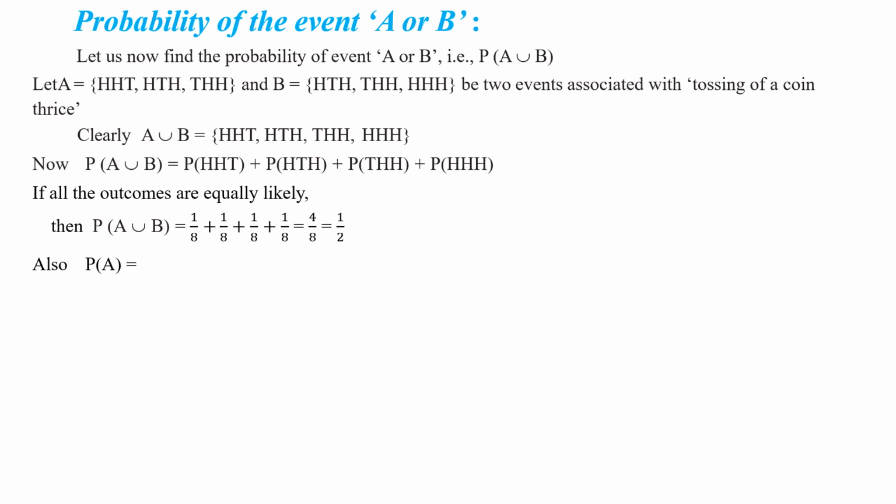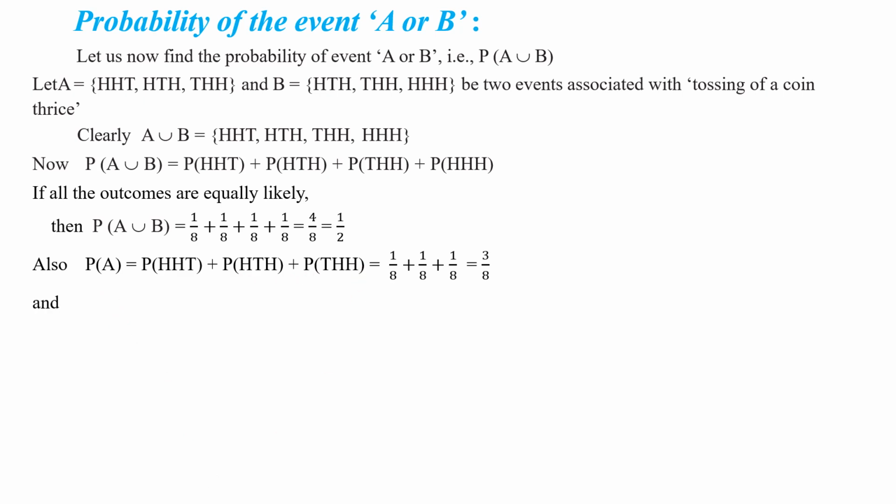Also, P of A is equal to P of HHT plus P of HTH plus P of THH. As I mentioned, that is equal to 1 by 8 plus 1 by 8 plus 1 by 8. That is equal to 3 by 8. Understood this step, my children?